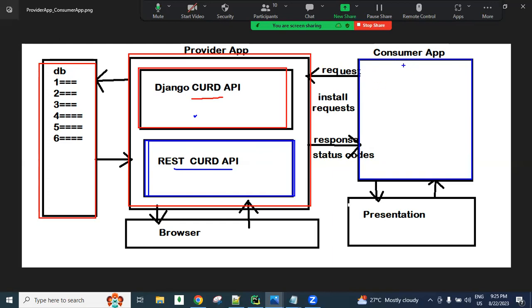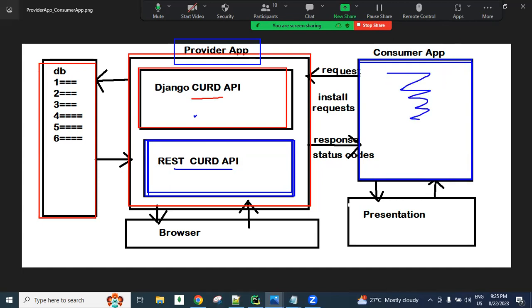This other application we can technically consider a consumer application. The application which provides the APIs to the other application is called the provider app, and the application which consumes the APIs of the other application is called the consumer application, also called the partner application.